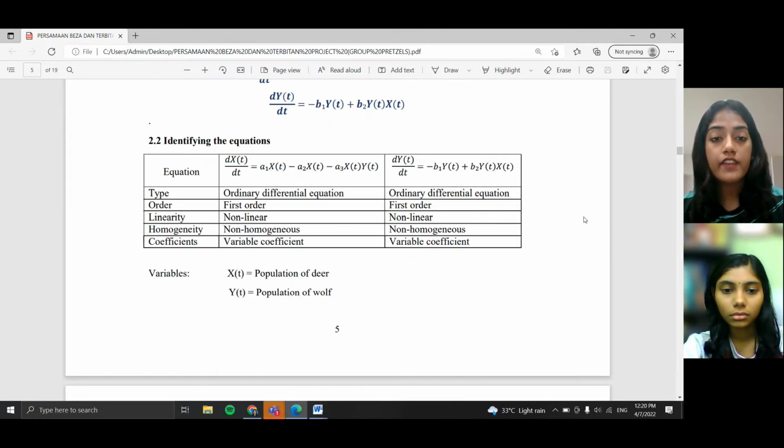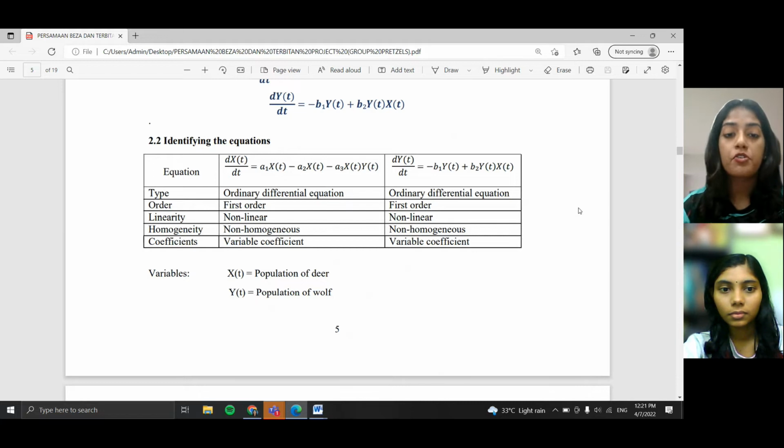The next part is we identify the equations. Both the equations are ordinary differential equations and they are first order, non-linear, non-homogeneous, and they have variable coefficients.